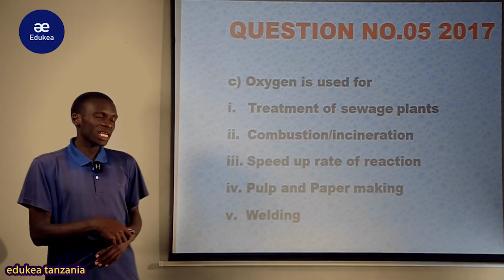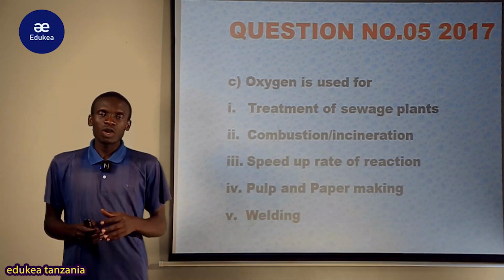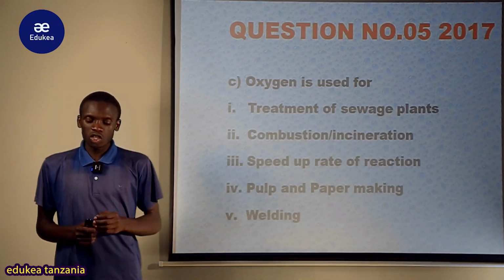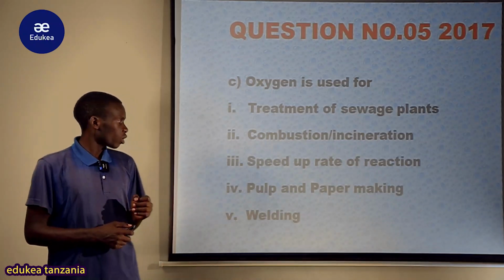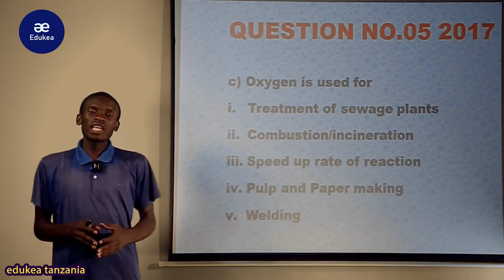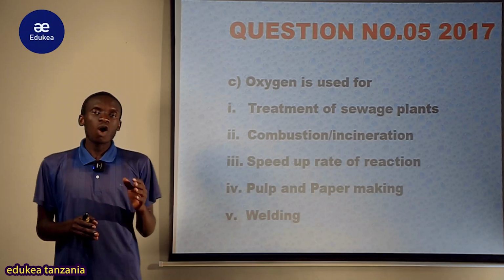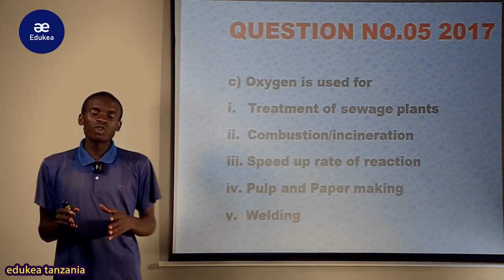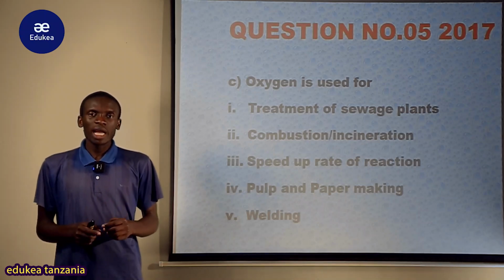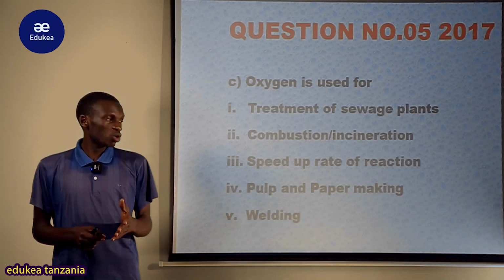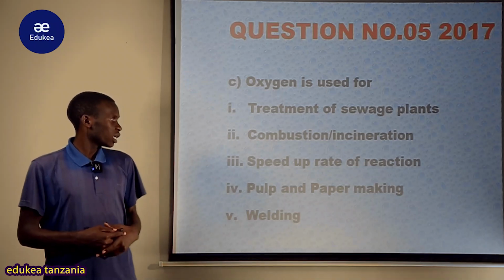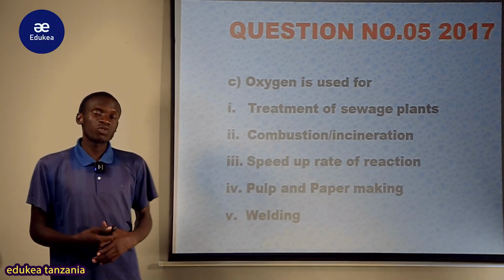Also pulp and paper making. In pulp and paper making, oxygen gas also is used. Also in welding. In welding, oxygen gas, when combined with hydrogen, forms something called the oxyhydrogen flame. Oxyhydrogen flame is the hottest flame that is used in welding processes. So that was about among of the uses of oxygen gas.